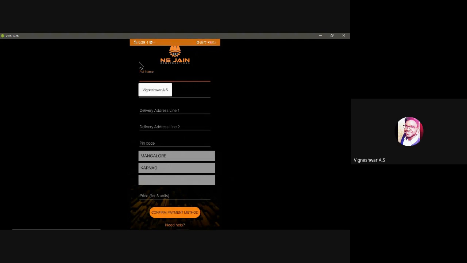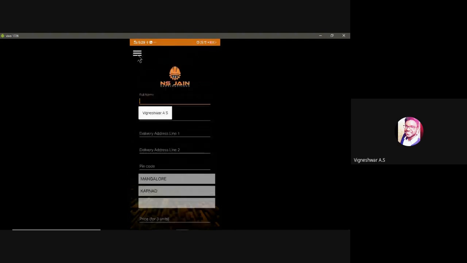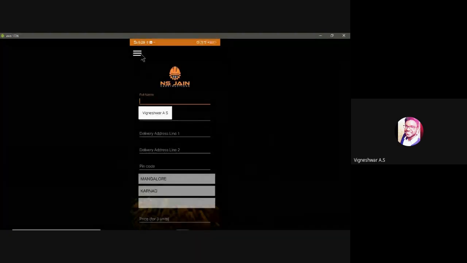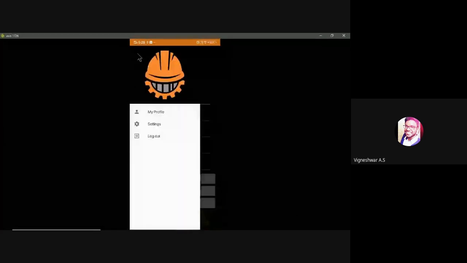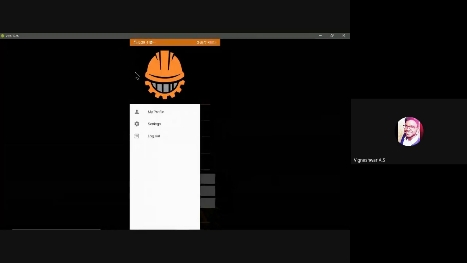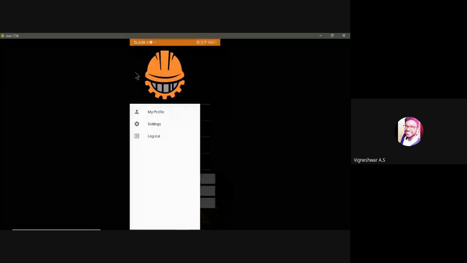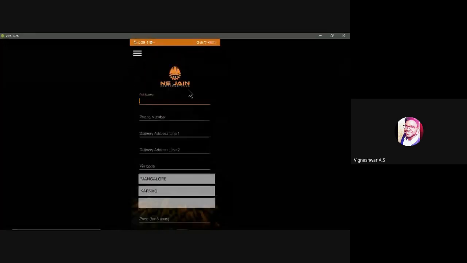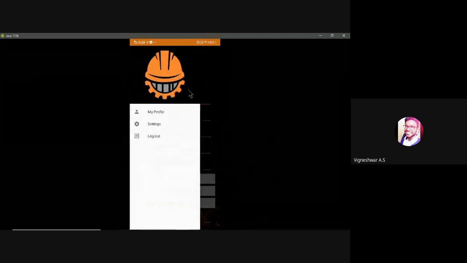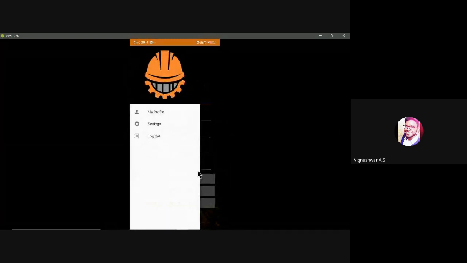Then here you can see it's a navigation view. I'm going to click here. From here onwards, if you are explaining to someone what's happening in the app, how to log out from the app, you should not just say swipe left, swipe right, and this pops out.